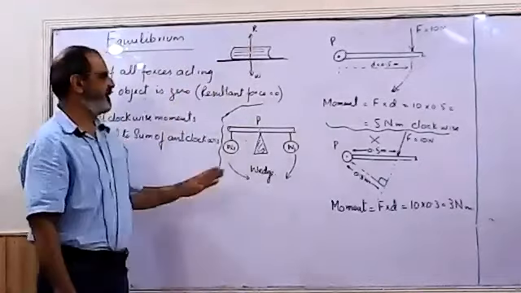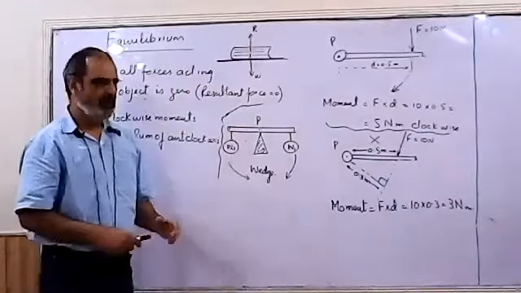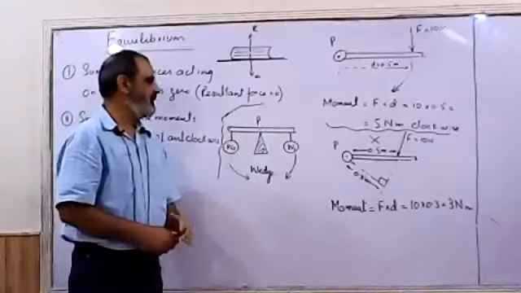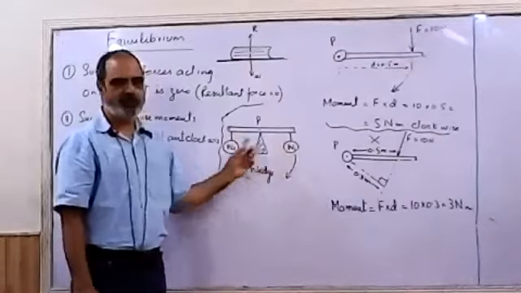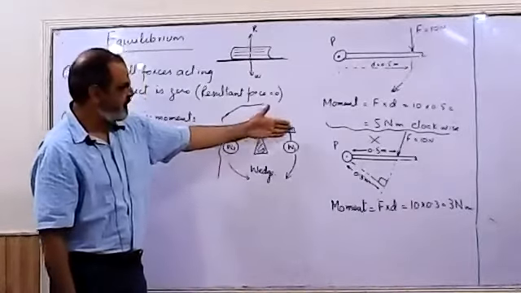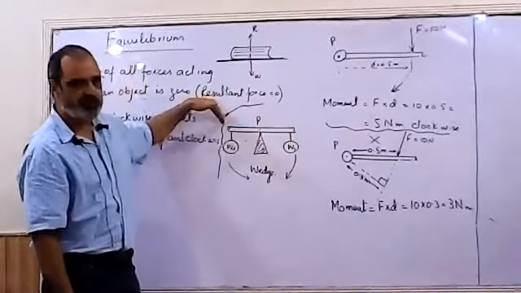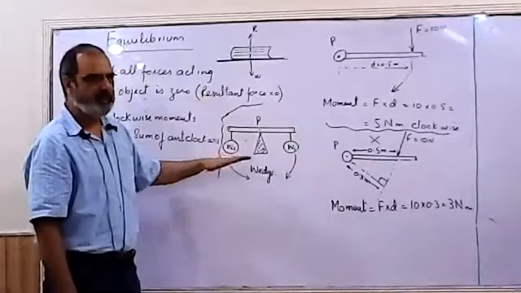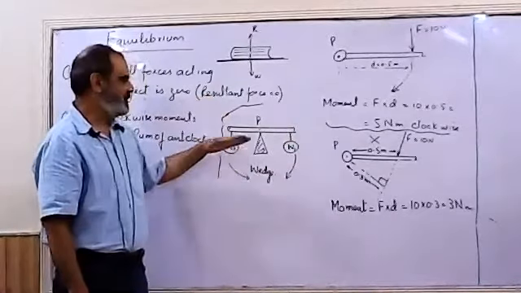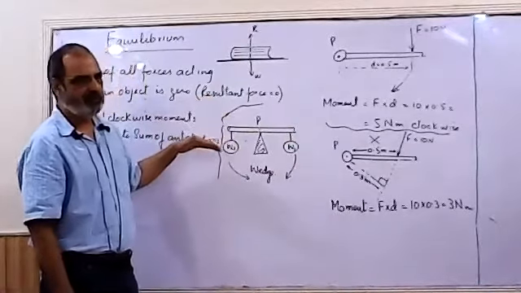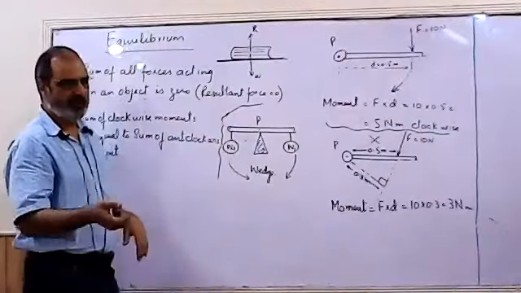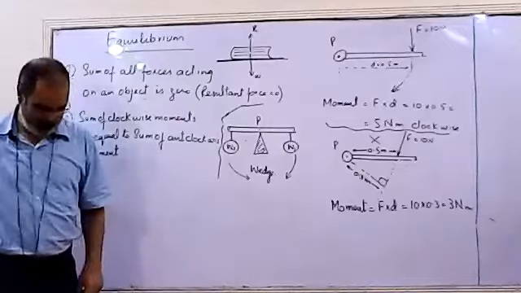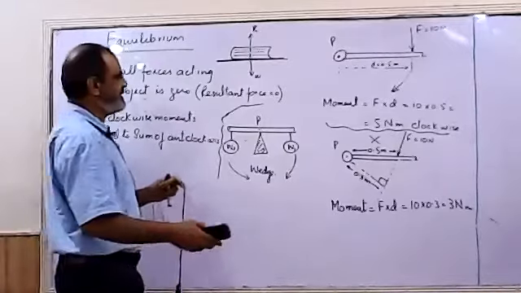The second case is if an object has the ability to rotate about a fixed point pivot, and we say that it is balanced by two forces W1 and W2. W1 is producing clockwise moment, W2 is producing anti-clockwise moment. If their moments are equal, then we say the rod is in equilibrium. So these are the two conditions of equilibrium which we have to consider, which we have to discuss in the later topics.